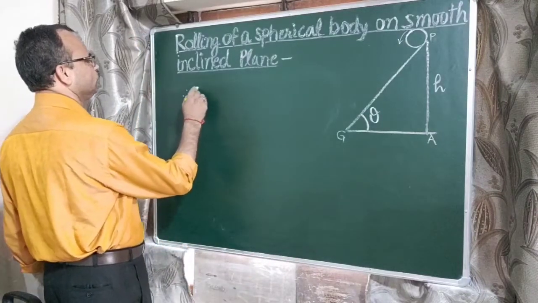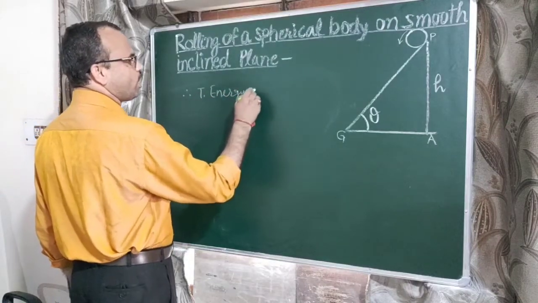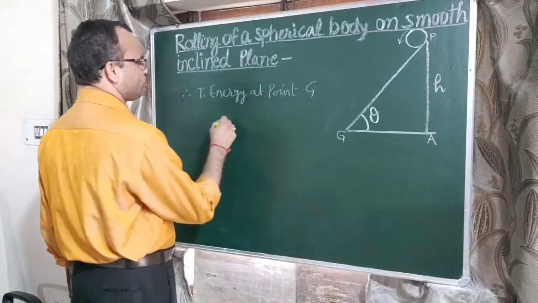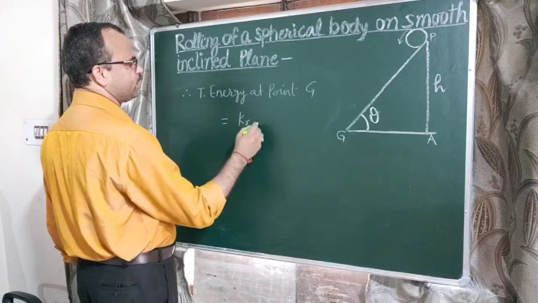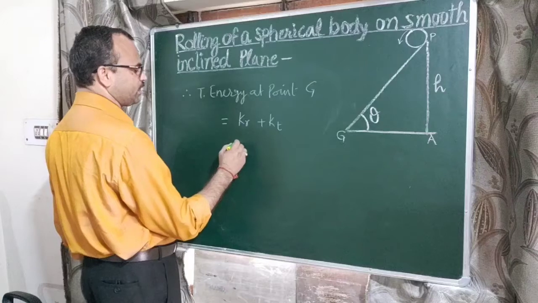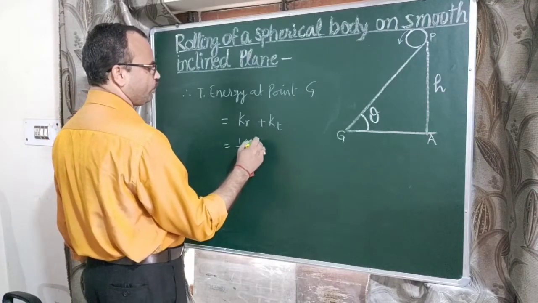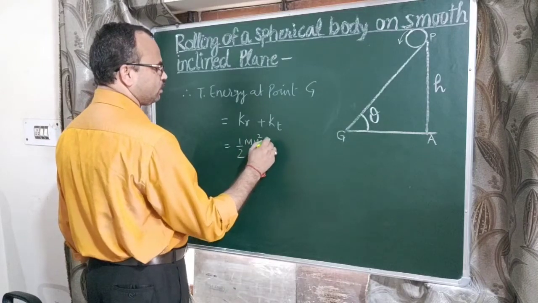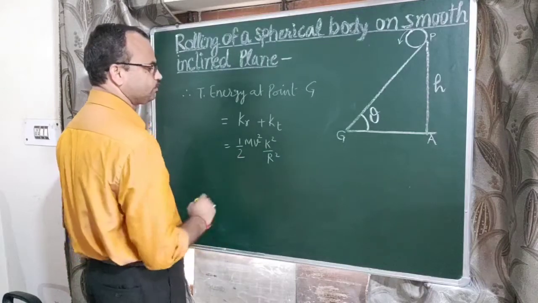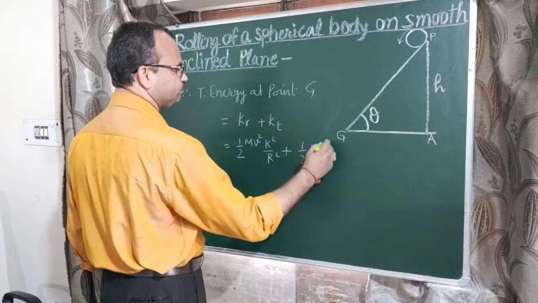Therefore the total energy at point G is equal to rotational kinetic energy plus translational kinetic energy. The value of rotational kinetic energy is 1/2 m v square k square upon r square, and the value of translational kinetic energy is 1/2 m v square.